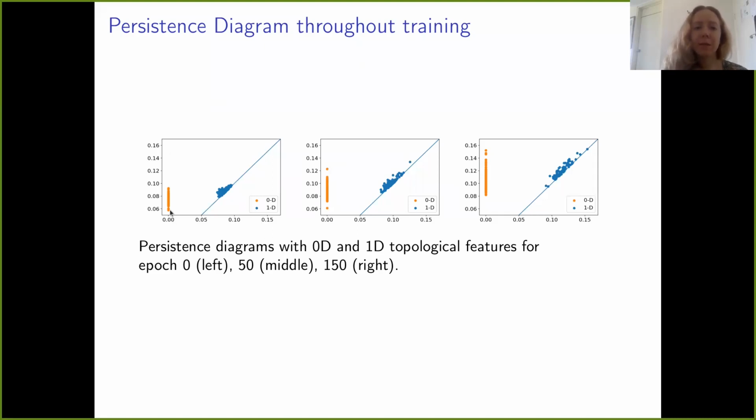And as the training progresses, these points go upwards. So the birth of both zero-dimensional and first-dimensional features increases, as you can see from this diagram. This is because the norm of the filters increases. However, we can see that the blue points that represent holes, the lifespan of holes, remain close to the diagonal, meaning that there is no one hole that persisted for a long time throughout the filtration.